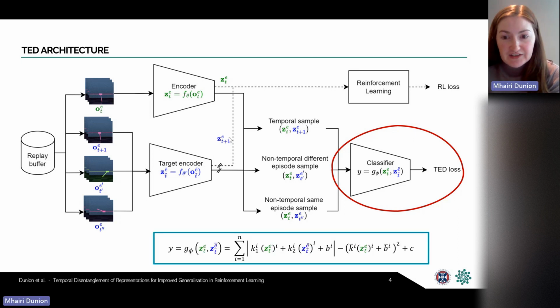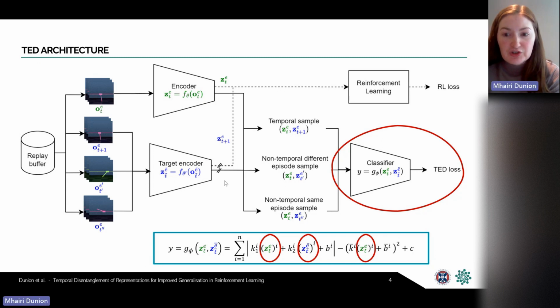And the structure of the classifier is based on permutation contrastive learning, which comes from the independent component analysis literature. It encourages disentanglement by ensuring that each feature of the representation is considered separately to the other features, which is denoted by the superscript i in the equation. And the B, K, and C here are the classifier parameters to be learned.